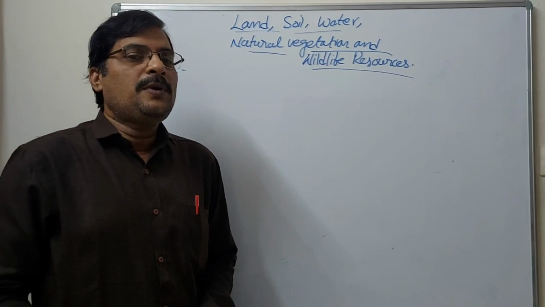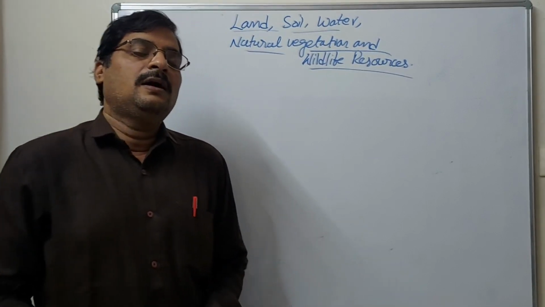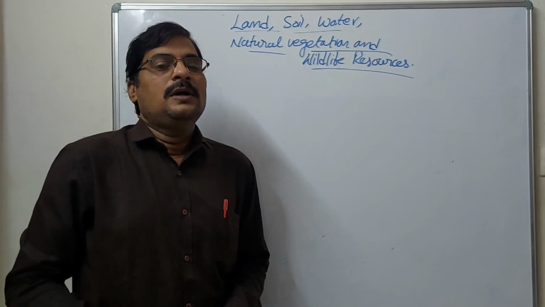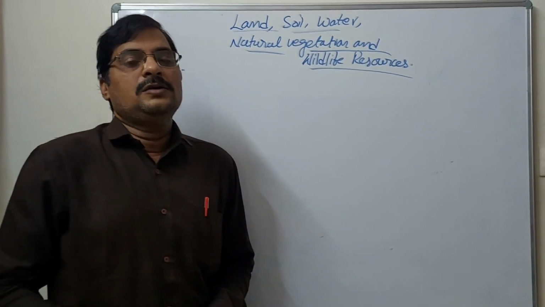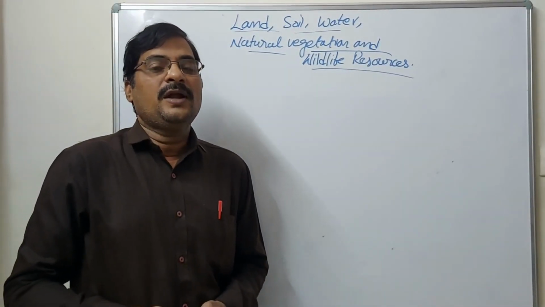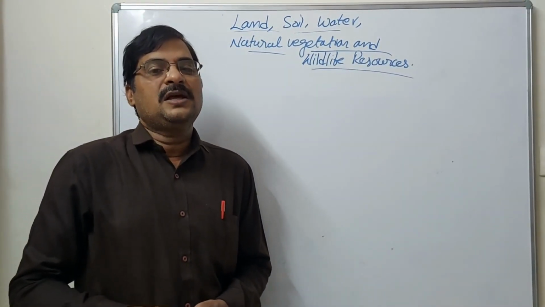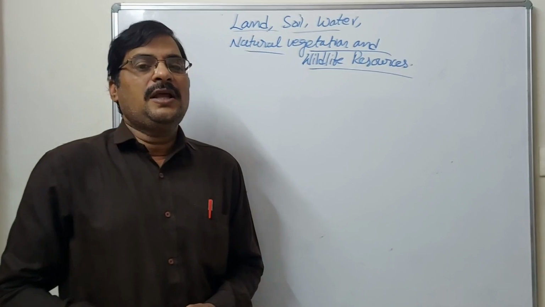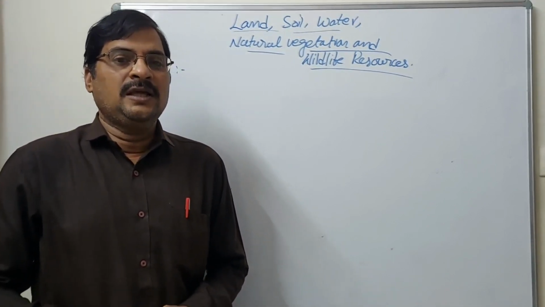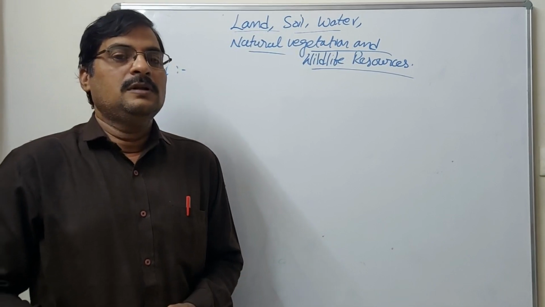Due to overpopulation in the world and in India, land should not be decreasing, so what can we do? What things do we have to do? Actually, land is a very important thing for the people.